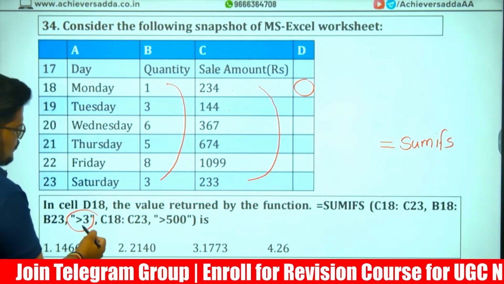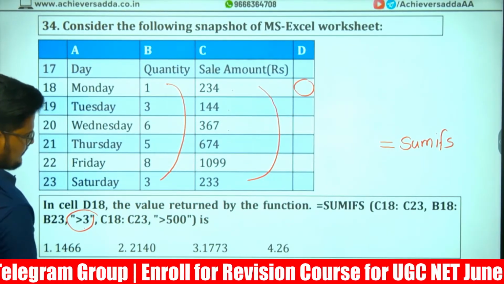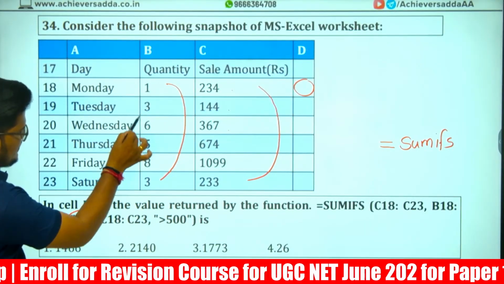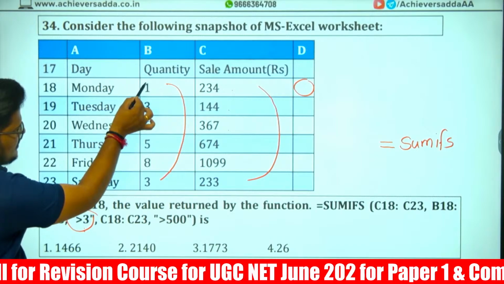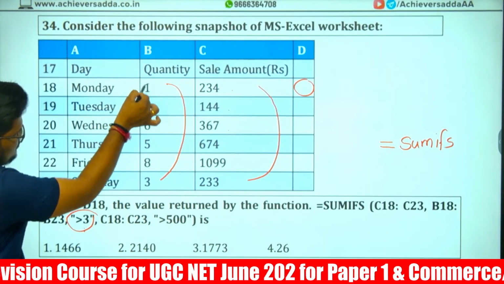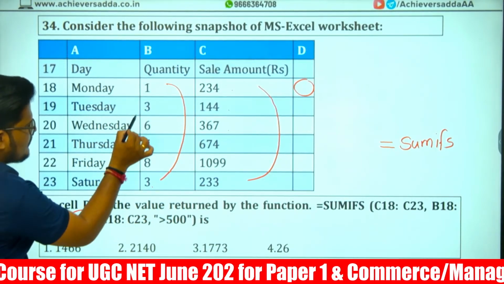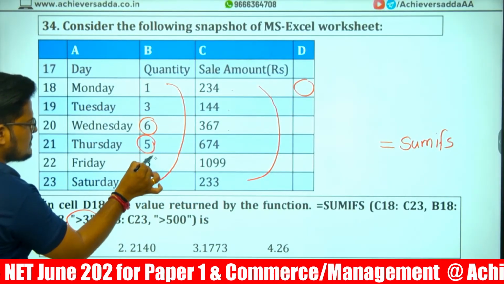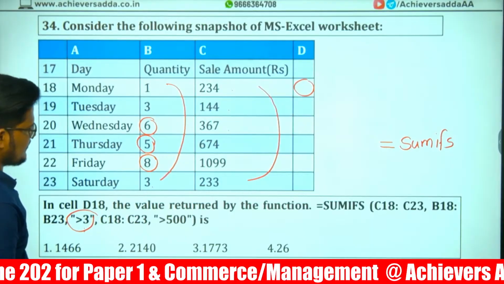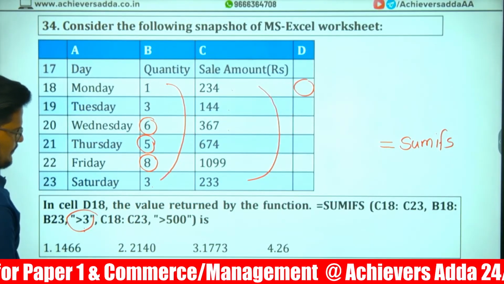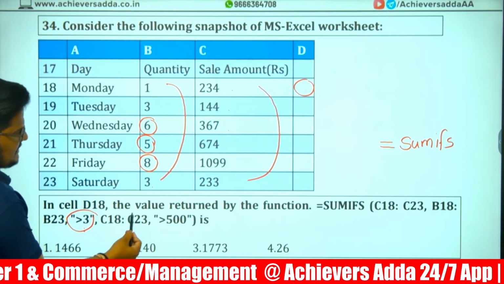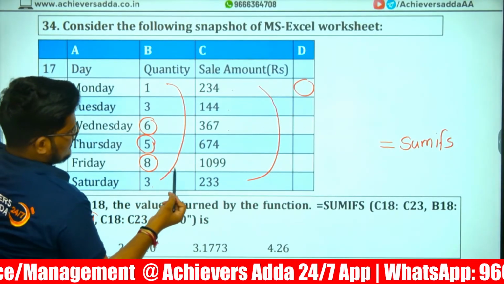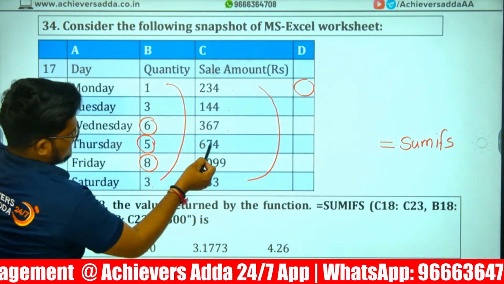In B18 to B23, the values should be more than 3. Which ones are more than 3? Three entries are there: 6, 5, 8. In C18 to C23, the values should be more than 500, and two of them are.